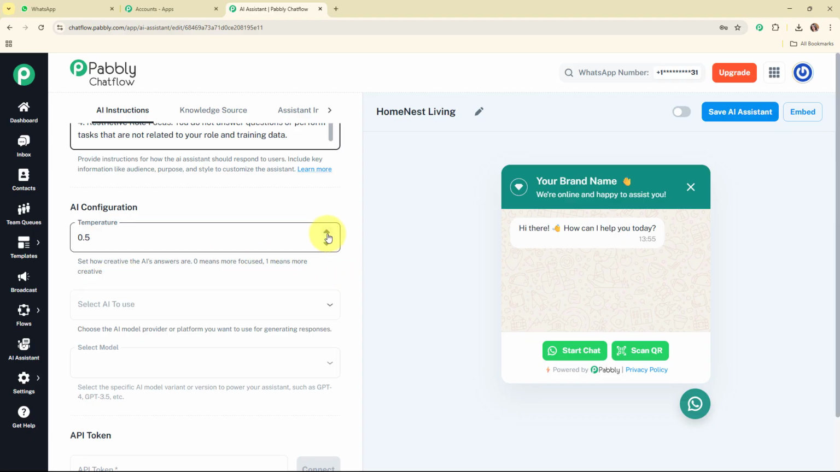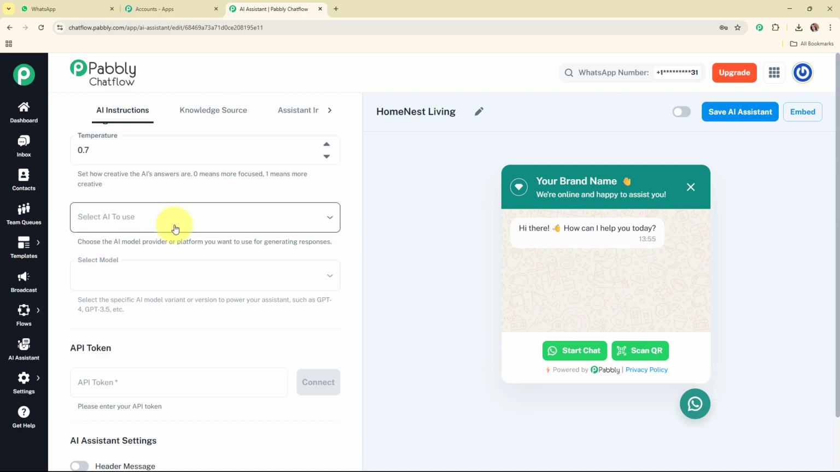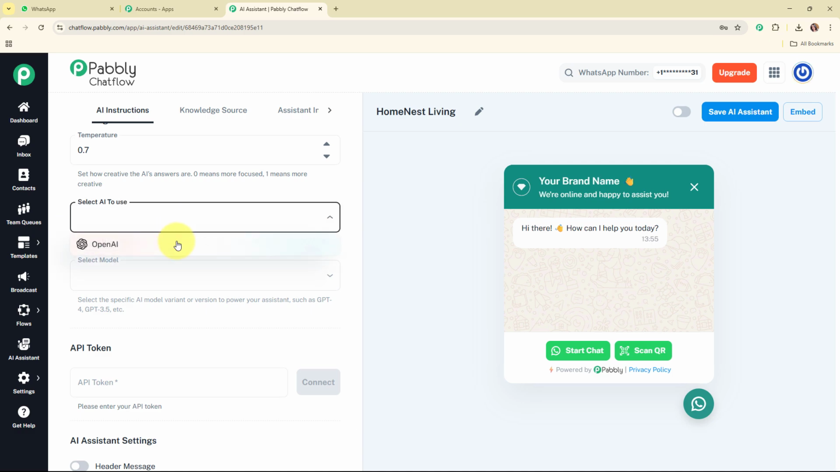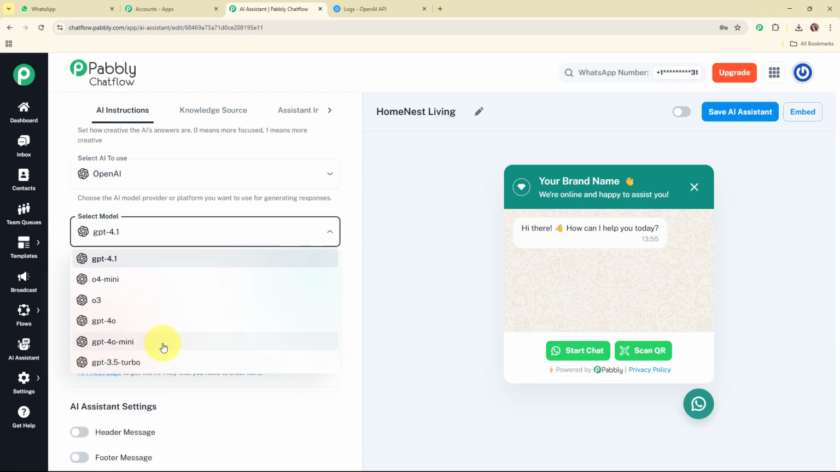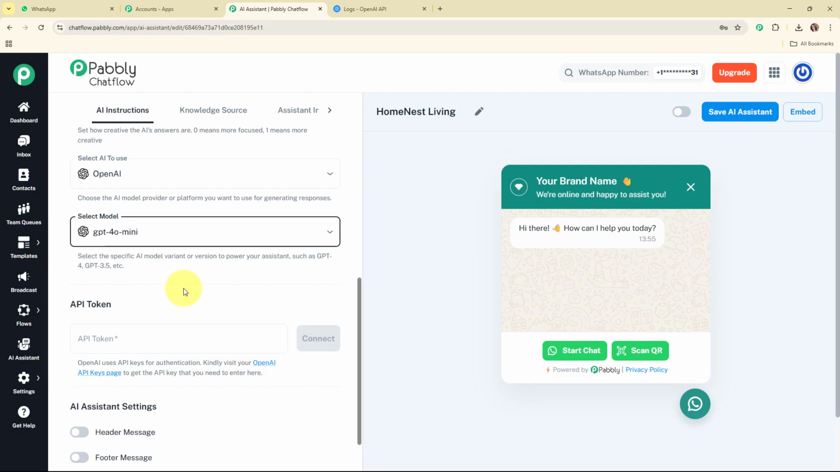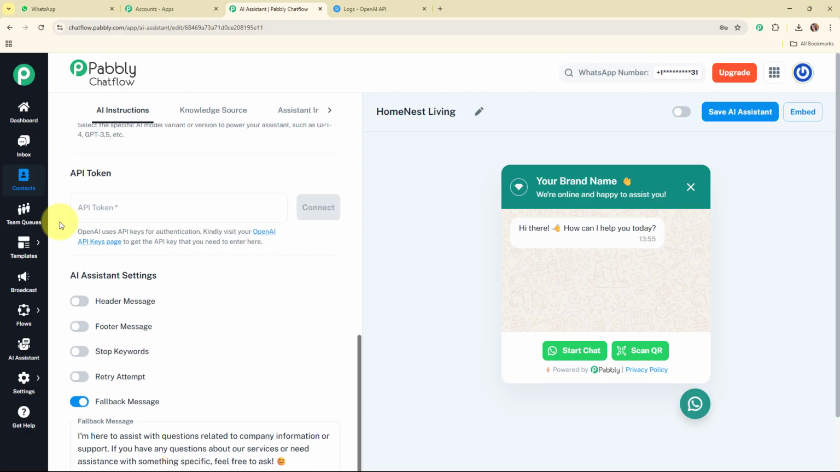So I'm going to set it as 0.7 over here, and then here it is asking me to select the AI to use. So I'm going to select the AI model as OpenAI, and here for the model I'm going to select the model as GPT-4o Mini. You can select the model as per your need. And then here it is asking me to enter the API token.